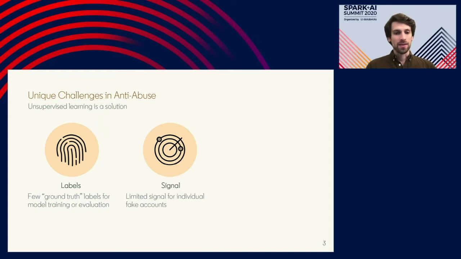The second challenge is signal. Often, individual abusive accounts have very little signal until they start to become abusive. Or even if they are abusive, the volume of abuse is so low it can blend in with normal organic user behavior. And in this case, you want to look at many accounts that are all acting similarly to be able to get enough signal to be confident about predicting them as abusive.